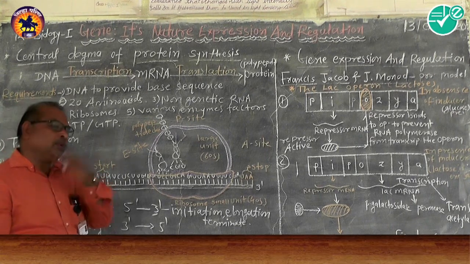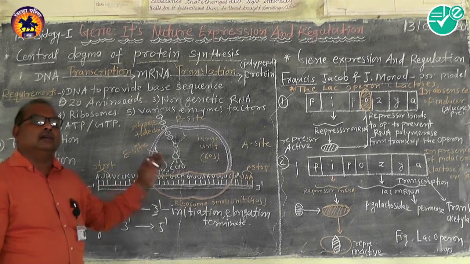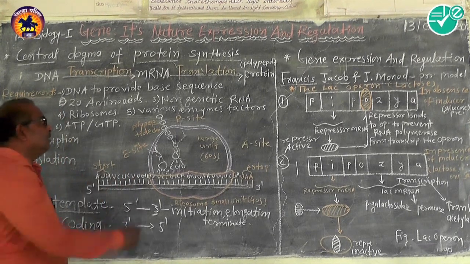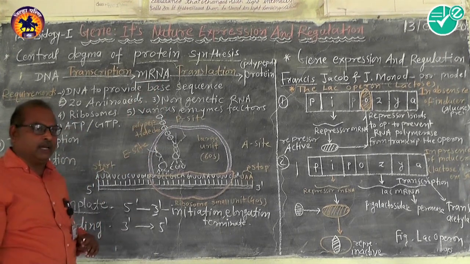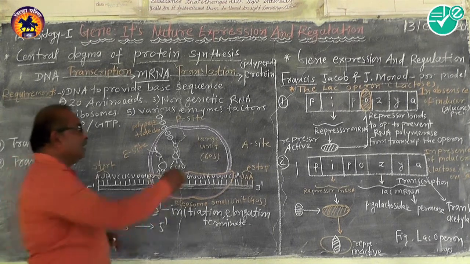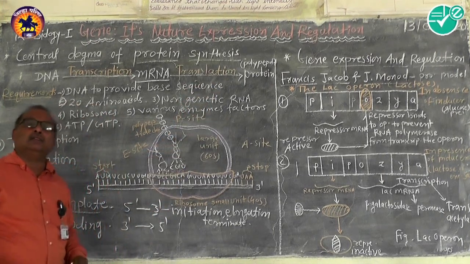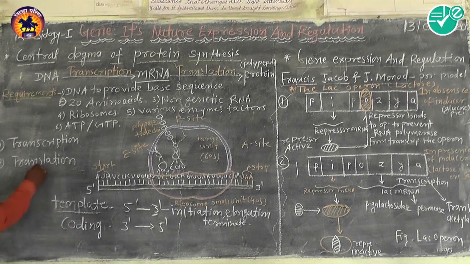The cytoplasm has ribosomes, and in the next step of the central dogma, the sequence of codons present on the mRNA, which was copied from the DNA, gets translated into amino acids. That is the second step of this process. After transcription, the translation.